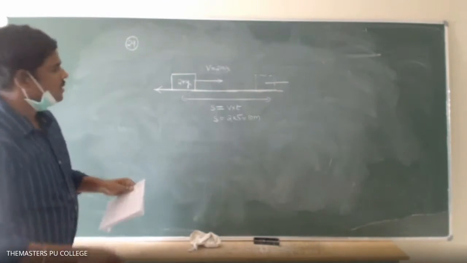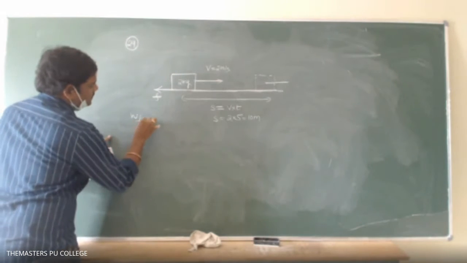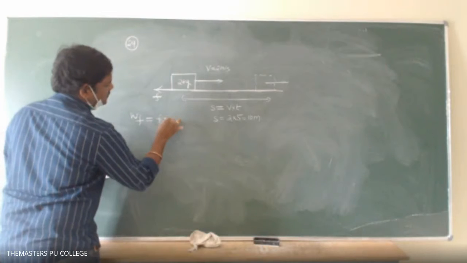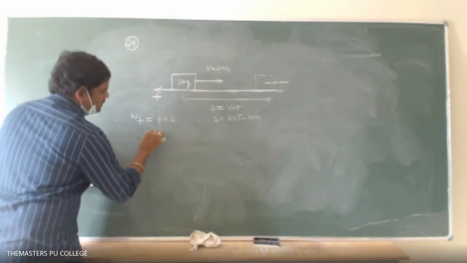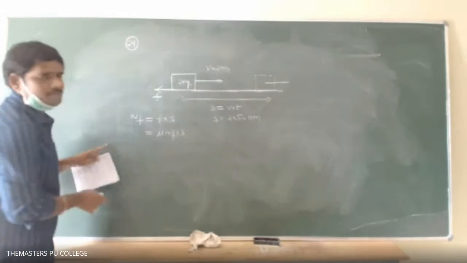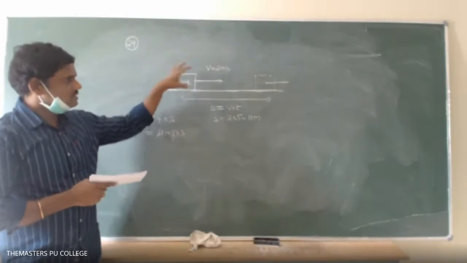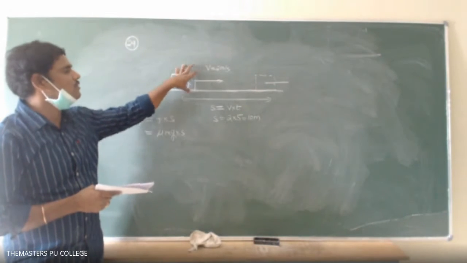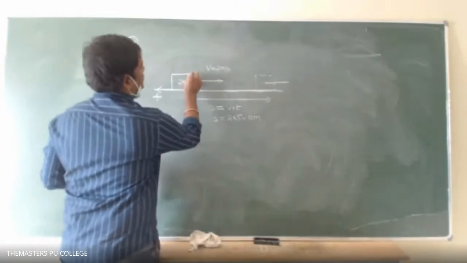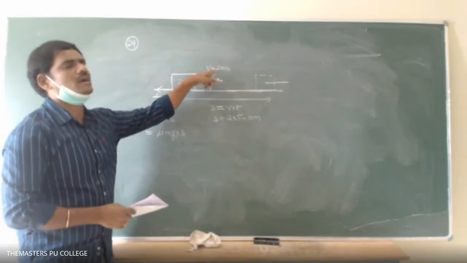So friction will be acting in this direction. The work done by friction equals the frictional force into displacement. The frictional force equals mu into mg. Friction is present and it is retarding, but an external agency has applied an equal force in the opposite direction. It is dragged with a force equal to the force of friction. That's why it is moving with constant velocity.